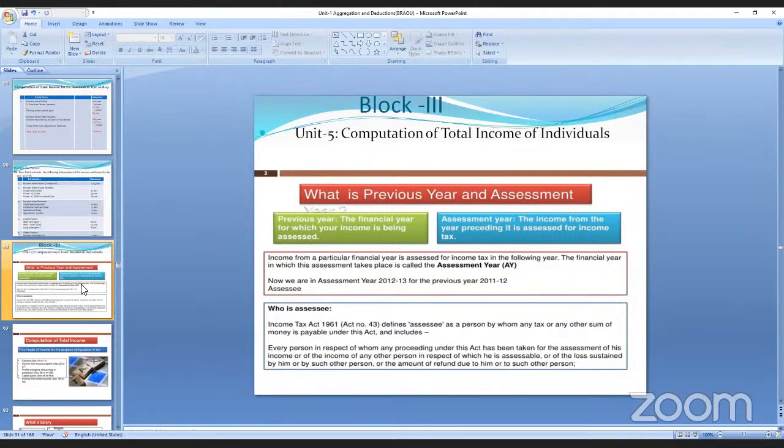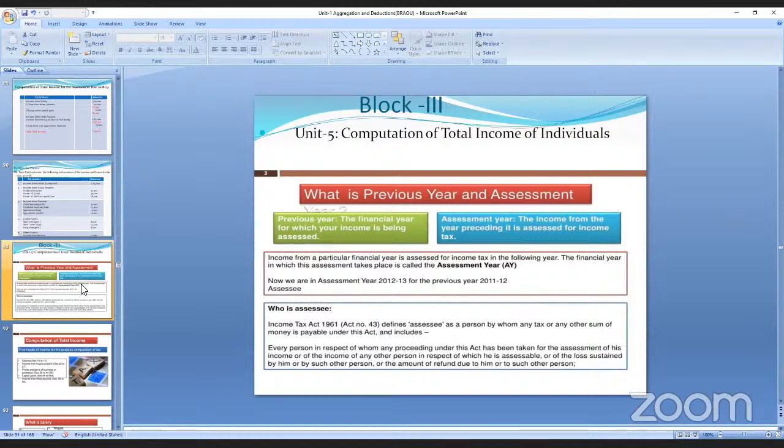See, computation of total income. Computation of total income, there is a previous year and assessment year. What is the previous year? Previous year means the financial year in which income has been generated, that is 1st April to 31st March. Got my point? And assessment year is where you make the proceedings and it is assessed for income tax.